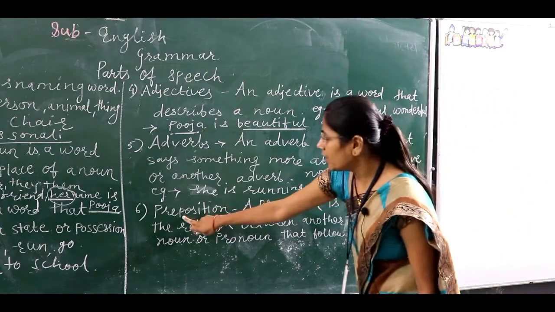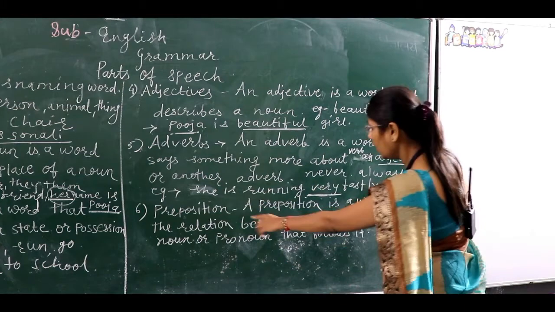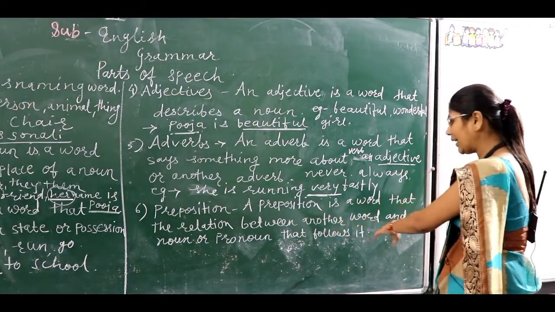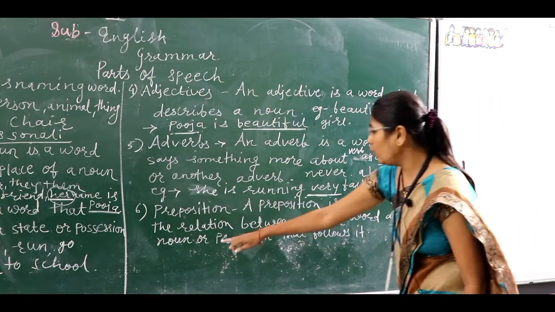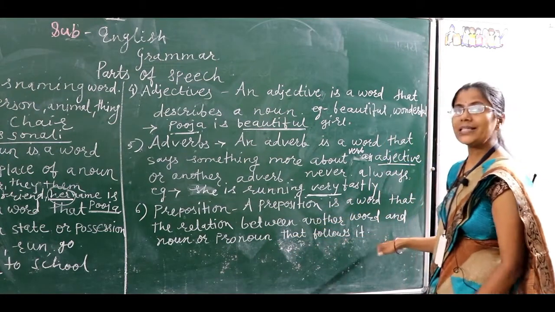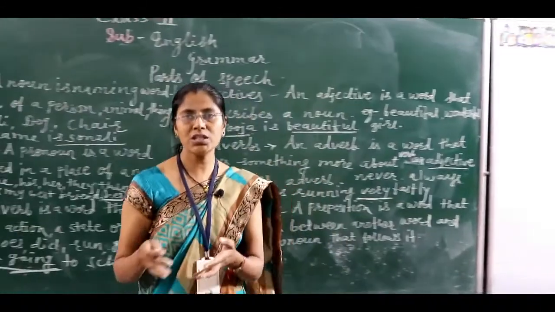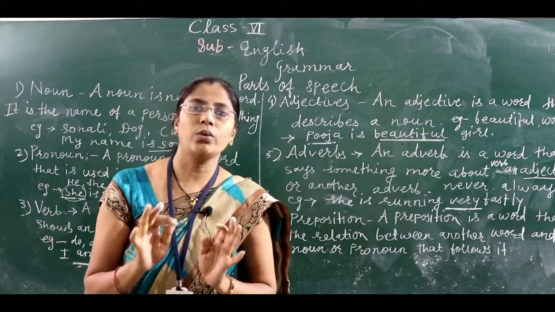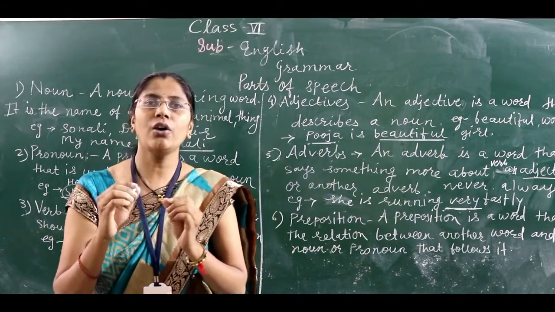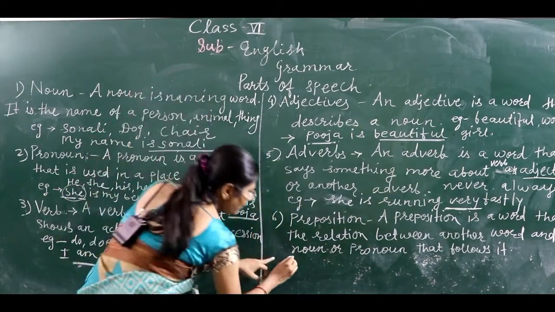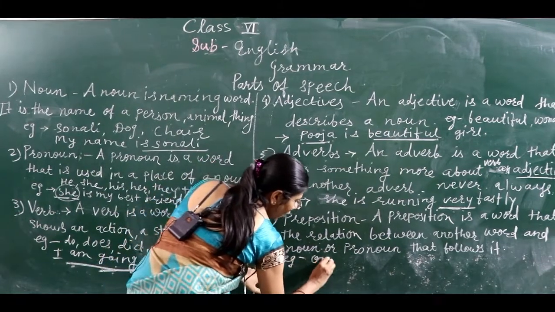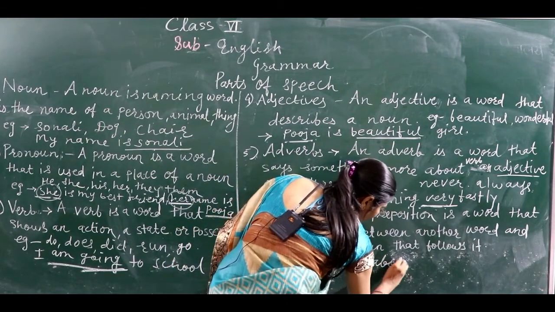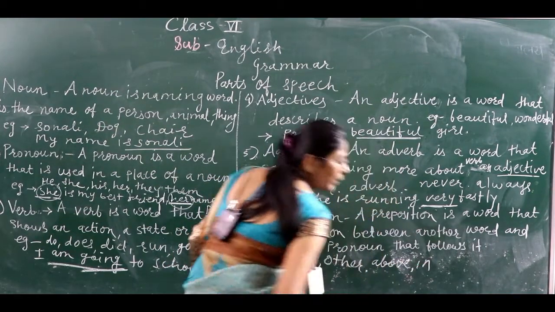Then the 6th one is the preposition. What is meant by a preposition? A preposition is a word that shows the relation between another word and a noun or pronoun that follows it. In a simple way, a preposition shows the position of a noun. The different types of words are on, other, above, in. There are so many examples.